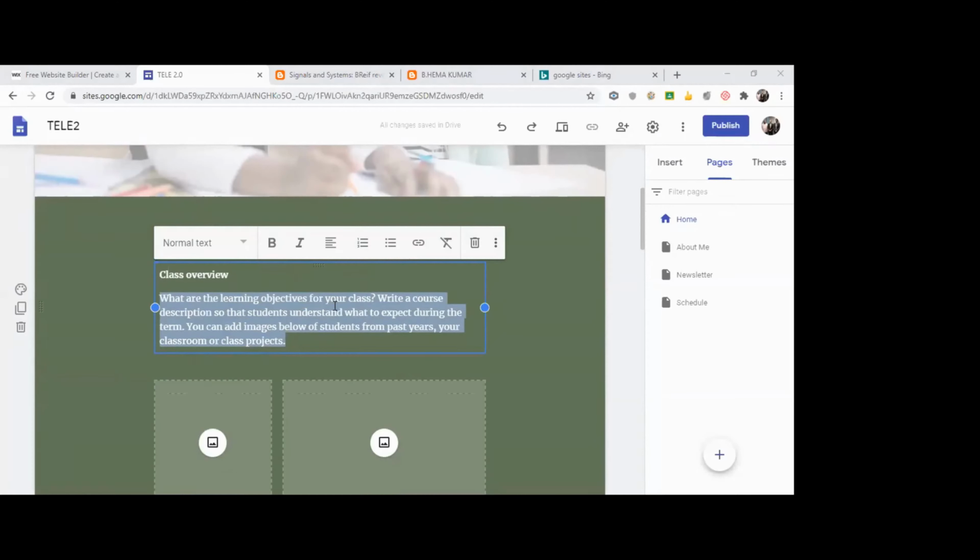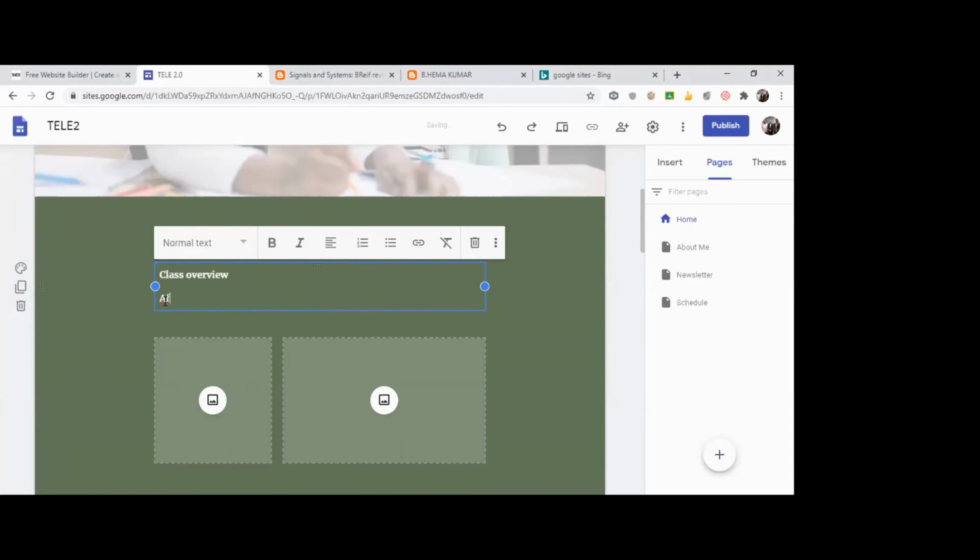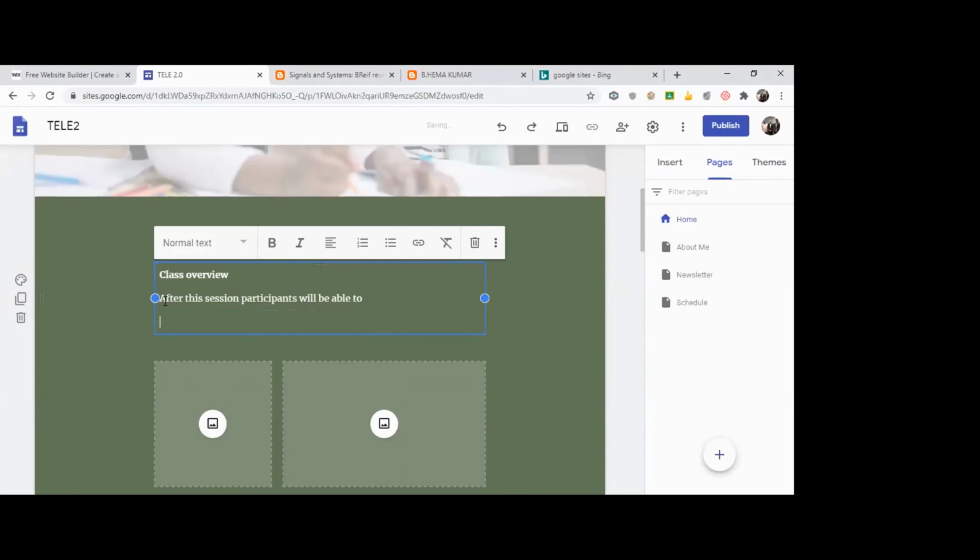So you can just type after this session, participants will be able to design a simple website using Google Sites.